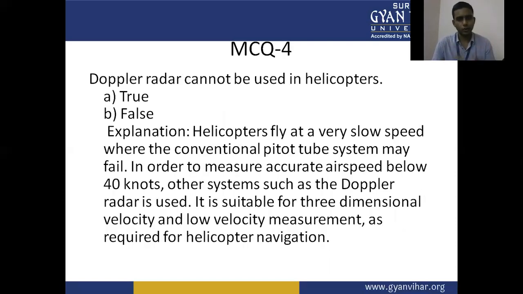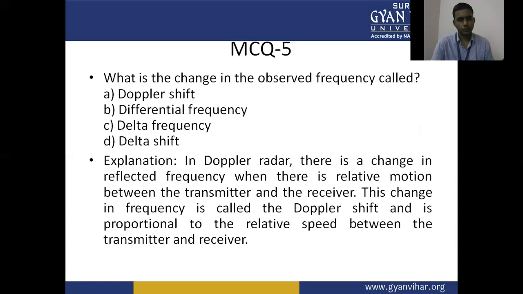Question number 4: The Doppler radar cannot be used in helicopters. Question number 5: What is the change in the observed frequency called? A, Doppler shift. B, differential frequency. C, delta frequency.